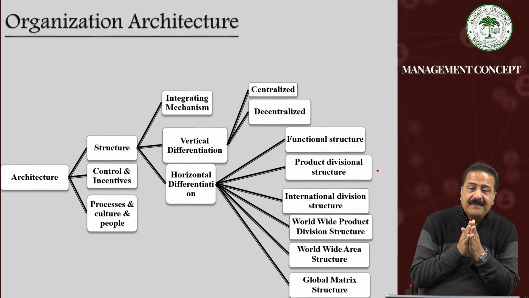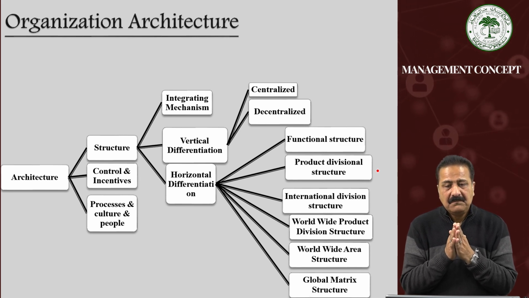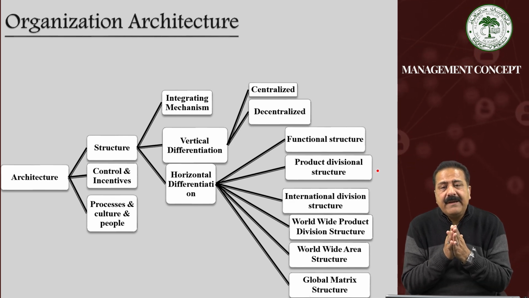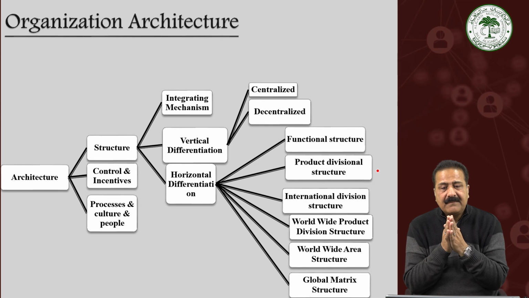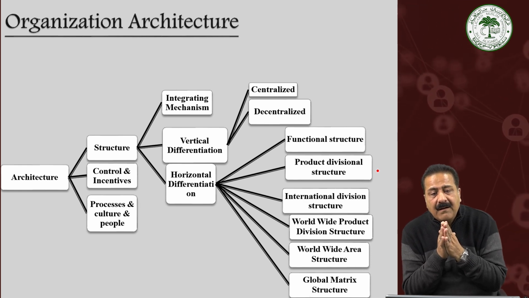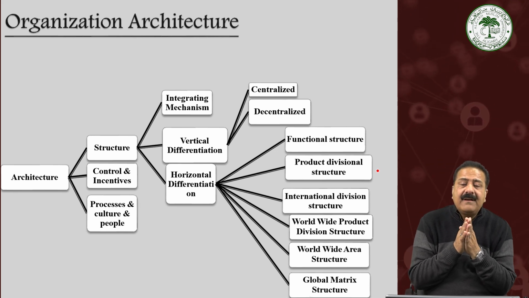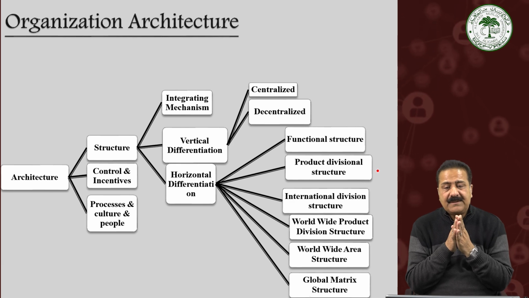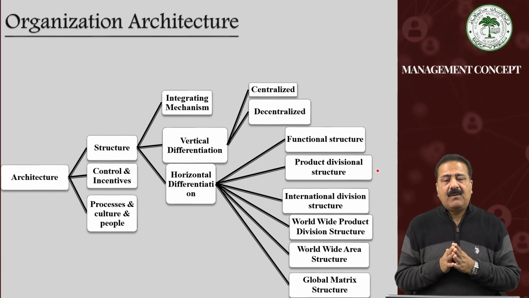You find here all things placed vertically and horizontally in a systematic way. You see what is happening in the vertical organization, what is happening on account of the horizontal organization. All things are self-explanatory. I will explain all this to you now.